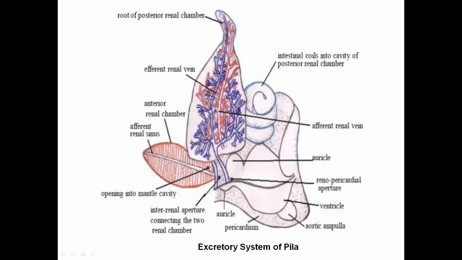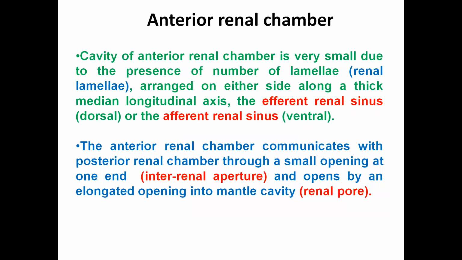So here you see the anterior renal chamber is very small due to the presence of a number of lamellae, which are known as renal lamellae. They are arranged on each side along the thick axis. On the dorsal side, it is known as the afferent renal sinus, and on the ventral side, it is known as the efferent renal sinus.